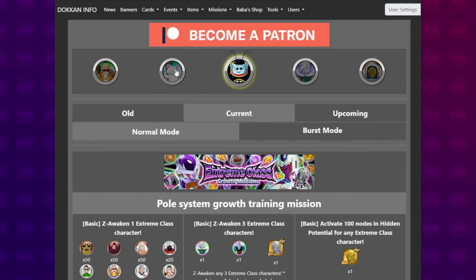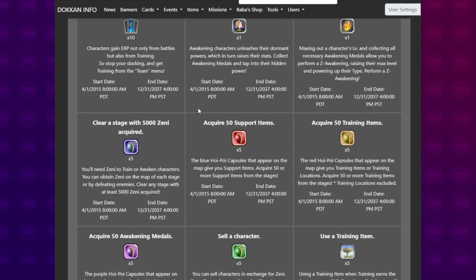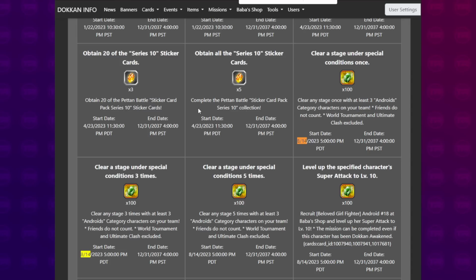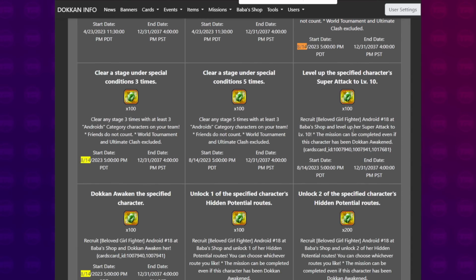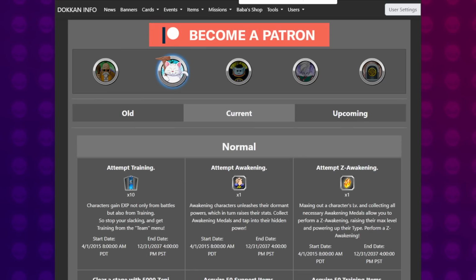So those missions also released for the Carrin set of missions. If you noticed, there was actually some odd missions for Carrin that had to do with incredible gems. So what they basically did was they announced a bunch of missions that would allow you to earn 1,000 incredible gems. These incredible gems could then be used to recruit 5 copies of Android 18 from the Baba Shop. You need those 5 copies to open up all paths and then to ultimately extreme Z awaken the character and fully rainbow in order to get the Prime Battle Krillin EZA. If that's something that you care about, of course, this is important. If you don't care about it, well, still want to let you guys know about it.